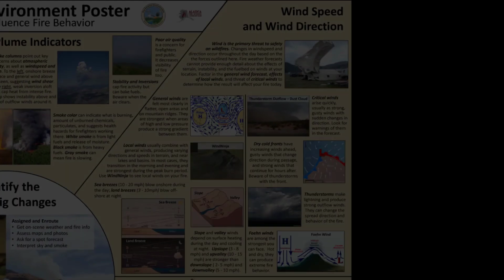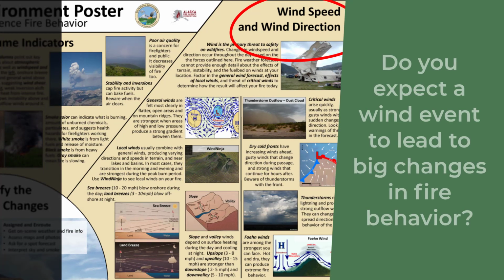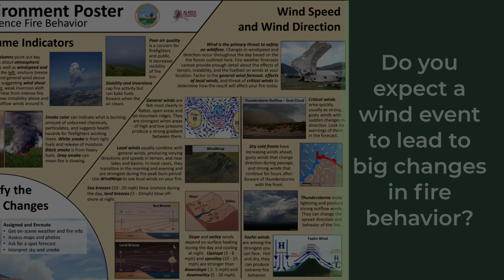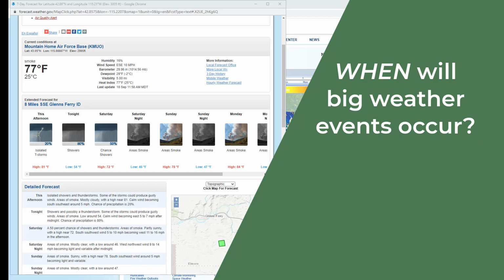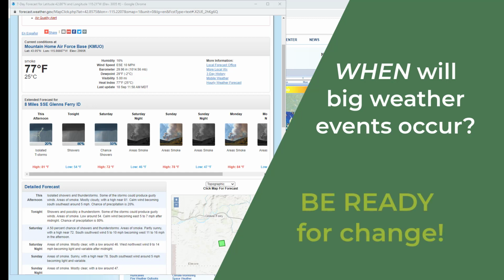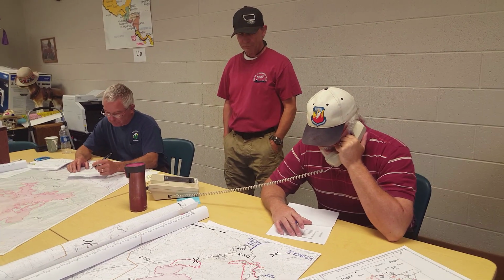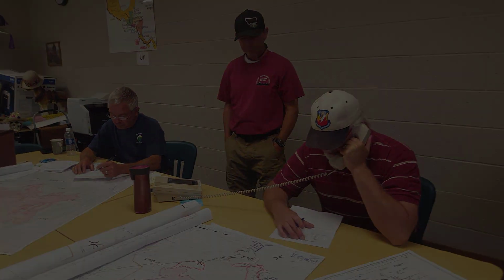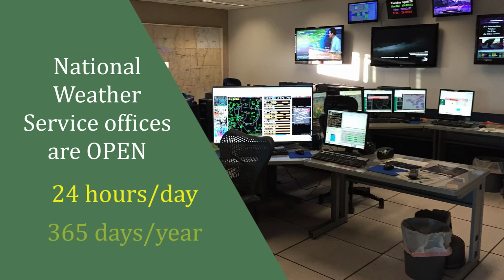Wind speed and wind direction change more than any other factor. Do you expect critical winds or changes in local winds to lead to big changes in fire behavior? What weather is expected later today and tomorrow? As mentioned earlier, it is important to understand the timing of expected weather events. And if big changes are expected, you will need to be ready for them. You can request information on the radio from an IMET or by contacting dispatch. They can contact the local National Weather Service office, which is open and available 24 hours a day, 365 days a year.